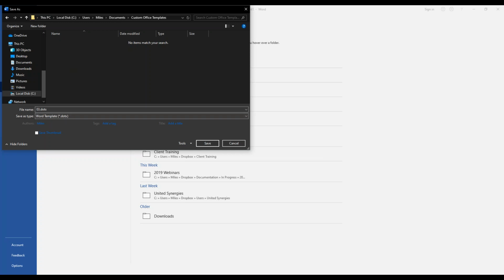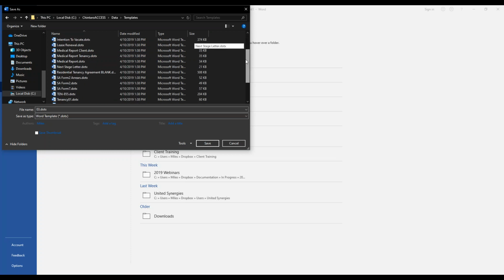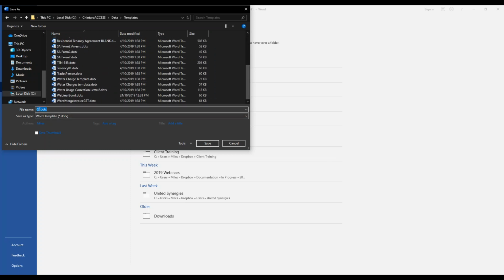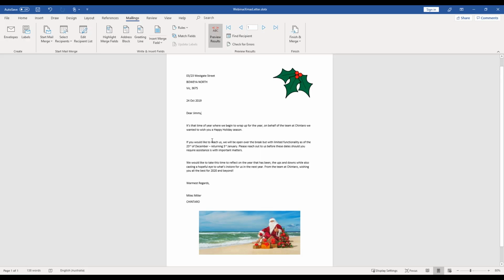So we always try and do this as the first step, select the file type, and then we navigate through to where we want to save it. So in my case, I save it under here. And this is the folder with all the other templates, and you can see all the .dotx files in there. So I'm just going to make this a convenient name for me. So this will be webinar Xmas letter. And I will hit save. So I'm happy that that's a template, and I'm happy with the location. Cool, save, easy. Now we will go back to our PowerPoint.